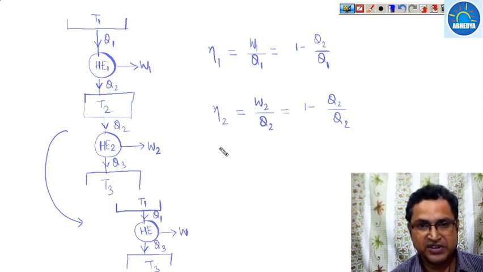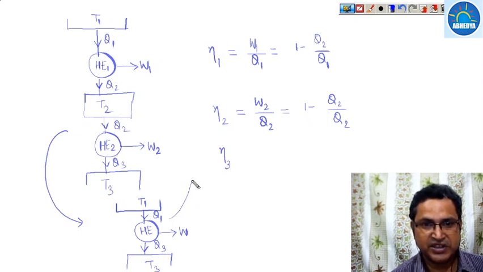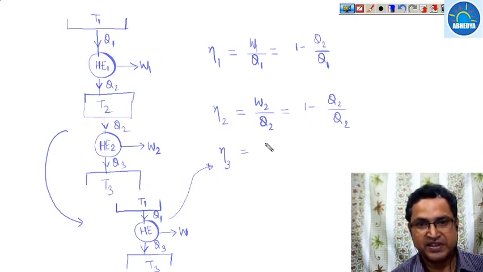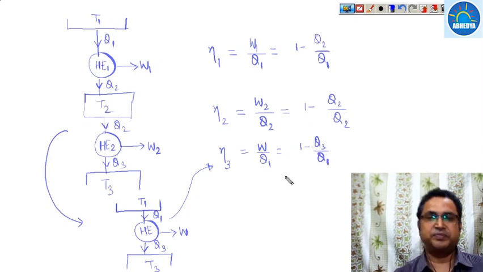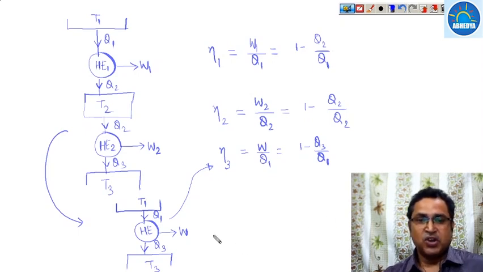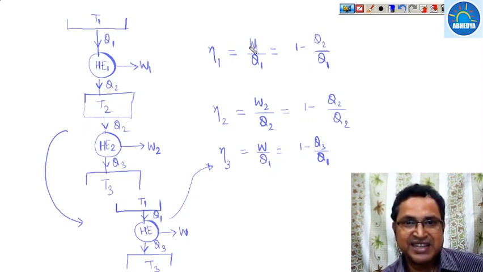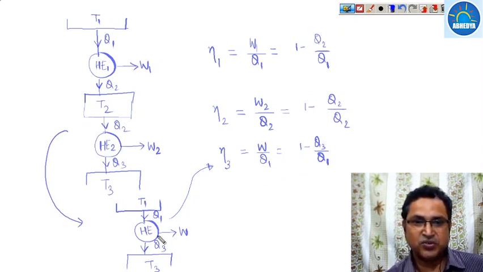So what is the efficiency of the third heat engine, this heat engine? It is W upon Q1, that is 1 minus Q3 upon Q1. The thermodynamic temperature scale says that for reversible heat engines the efficiencies must be in such a form that they convert directly into the temperature limits.